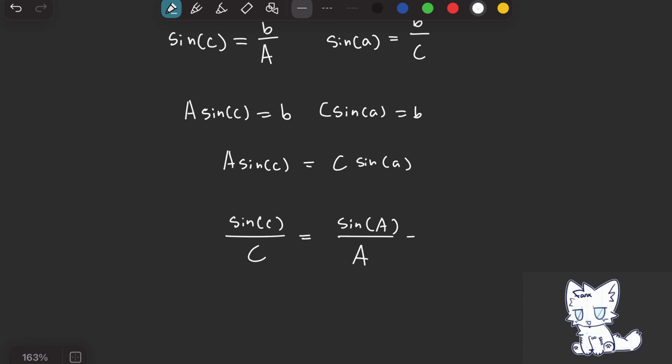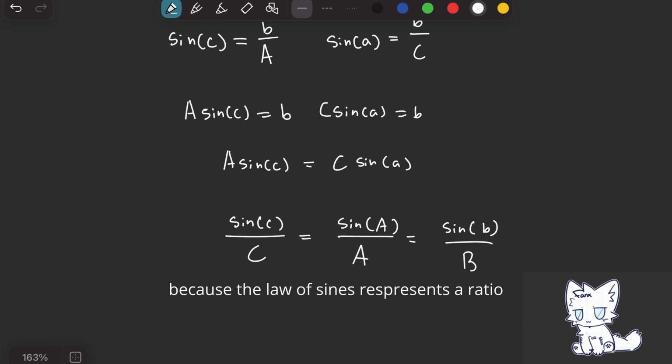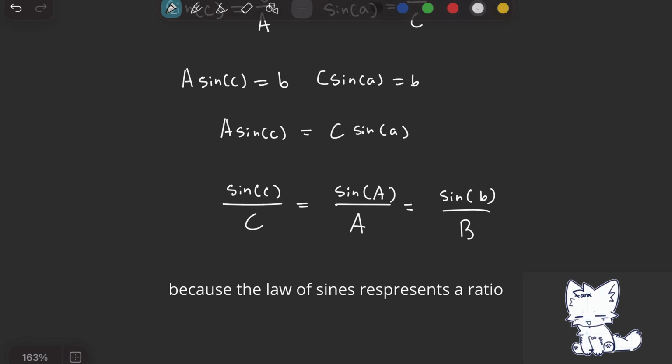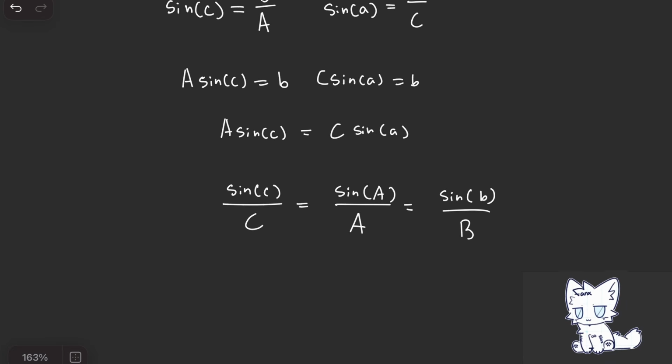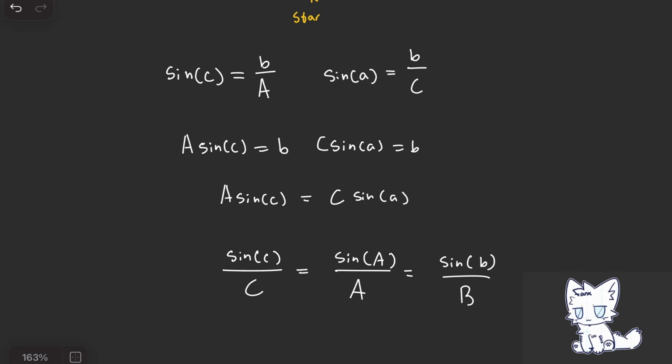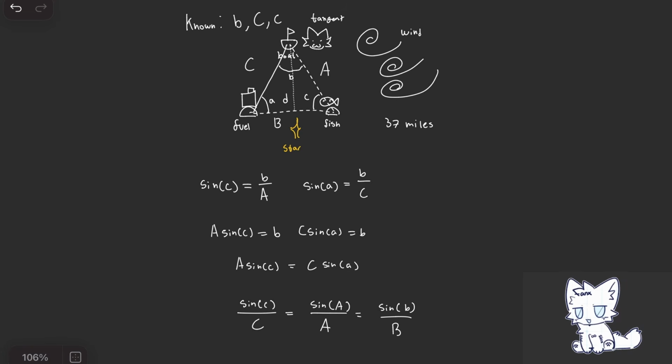And we can also assume that sine of B over B is equal to this. So we're given the law of sines, which says the sine of angle A over the side length A is equal to any of the other angles over their side lengths. So using that, we can determine some of our lengths and angles.